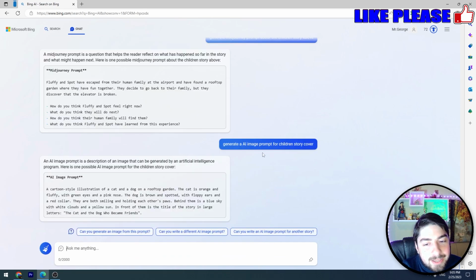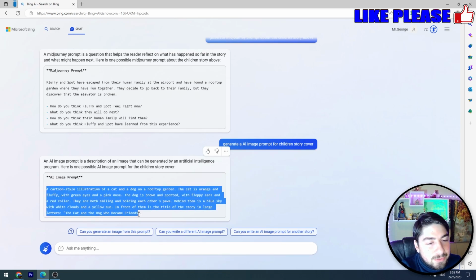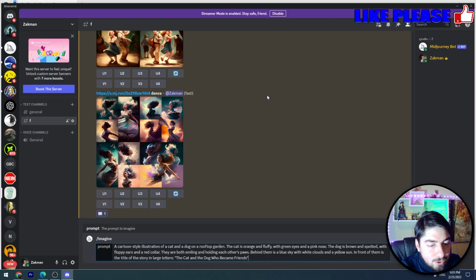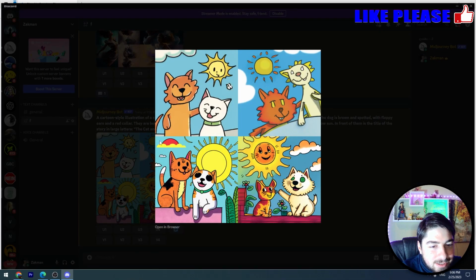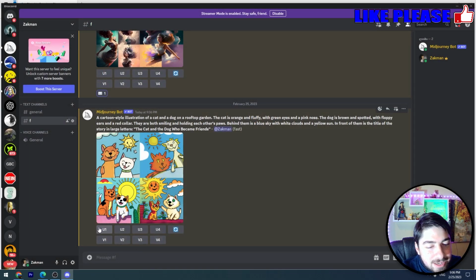I asked to generate an AI image prompt for children's storybook cover, guys, and this tool generated a prompt, and now I will test this prompt in Midjourney. So let's go to Midjourney. Let's type imagine prompt and let's paste this whole prompt here and let's wait for the result. Midjourney finished its job and it gave us this illustration for the cover of the children book. We can also make some variations. We can upscale these images and we can use these images for the children's storybook cover.